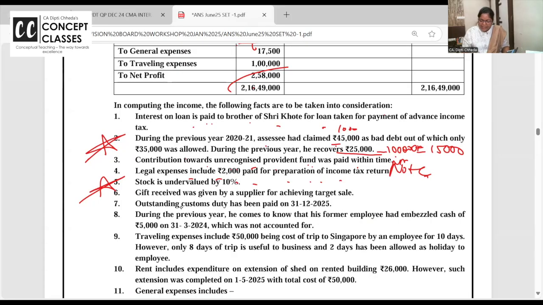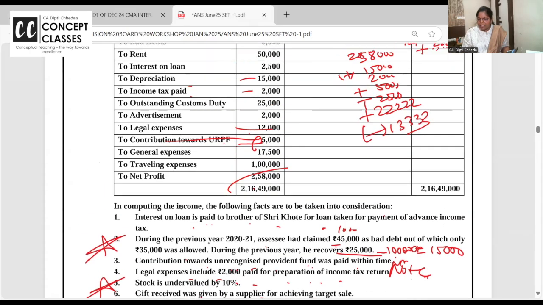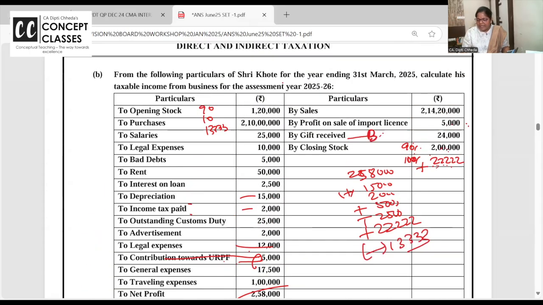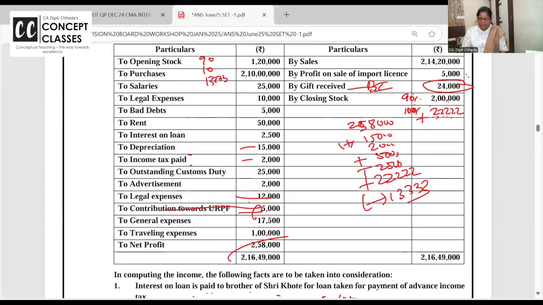Nice. Gift is received. Generally, gift is taxable in other source. But if it is received from a supplier for achieving the target, very well it is a business. So many times when you achieve a target, the company will gift you a bike, mobile and all that. Is it actually a business income received in kind? Yeah. Otherwise, they'll give credit notes and all. Very well, this is a business income. Don't do anything. Don't remove it, nothing.